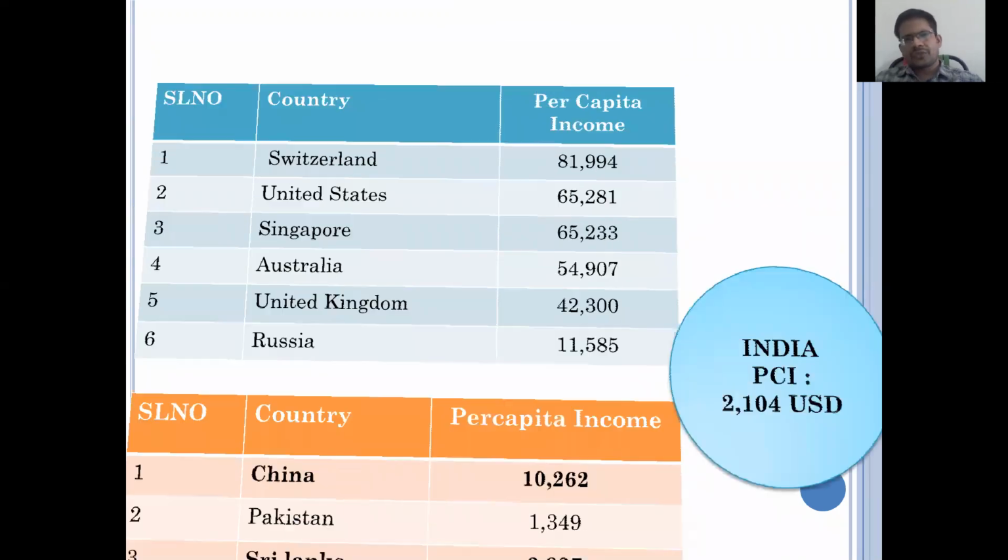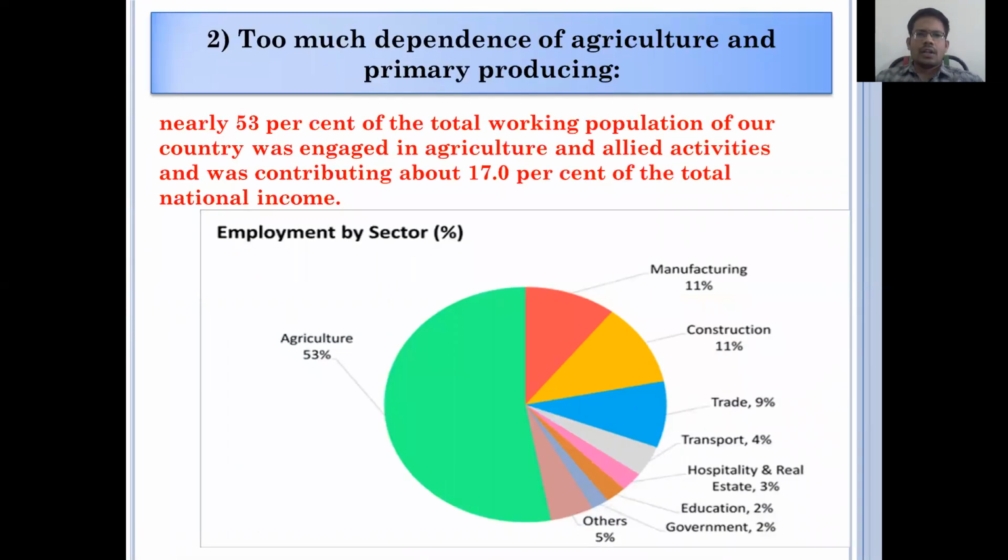Next, we'll discuss the second one: too much dependence on agriculture. Agriculture is the primary working sector in our India. In the employment calculations, more than 53% of people still depend on the agriculture sector.